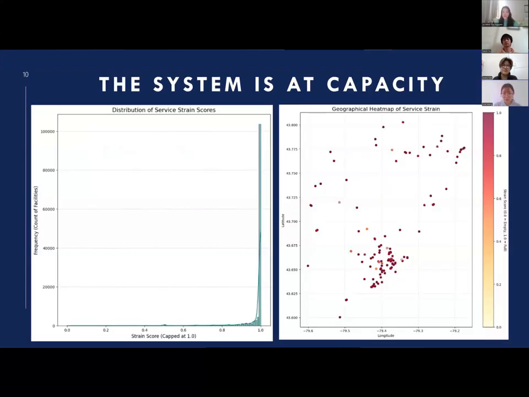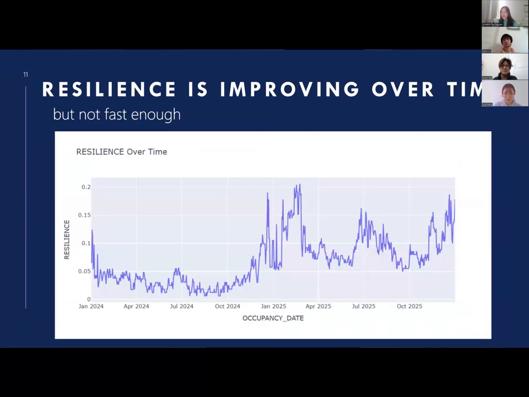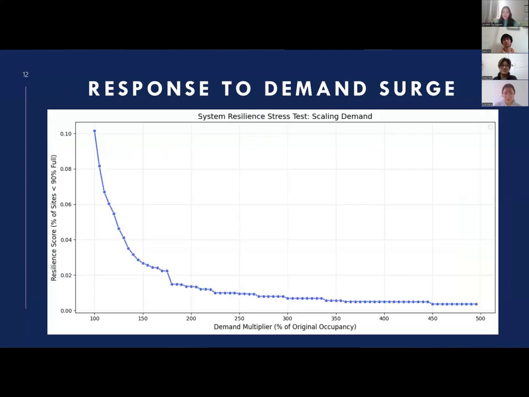Analyzing the score distribution, we see that the system is indeed at capacity everywhere and in every sector. This is mostly due to a very high unavailable to available occupancy ratio. We are observing an increasing trend in resilience, though, especially between 2024 and 2025, though the numerical values themselves are low. When we simulate an incremental demand surge, the already fragile system does not seem to be able to take more than a 5 to 8% increase in occupancy demand, as a 10% demand increase would trigger a 60% collapse in resilience. The breaking point is therefore almost immediate.